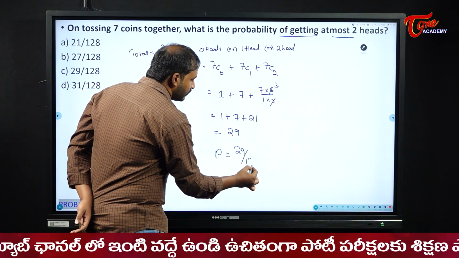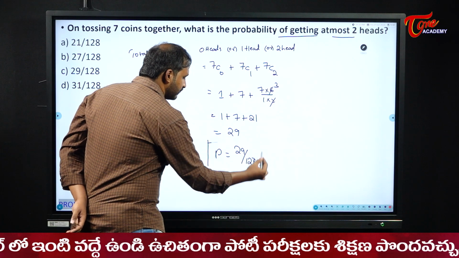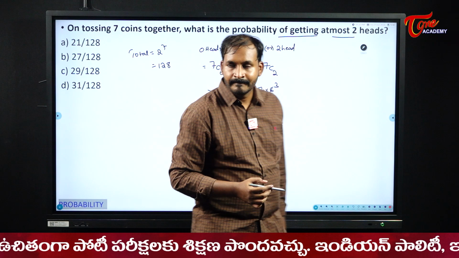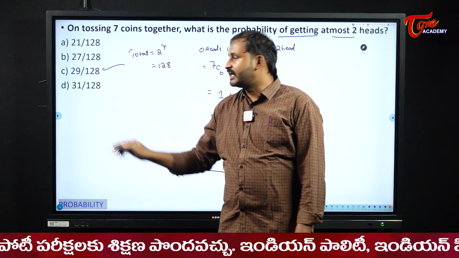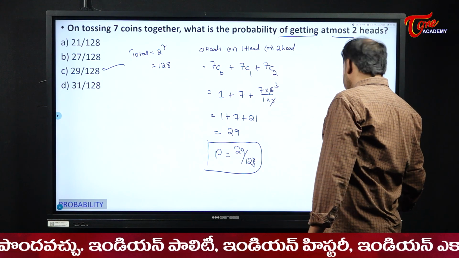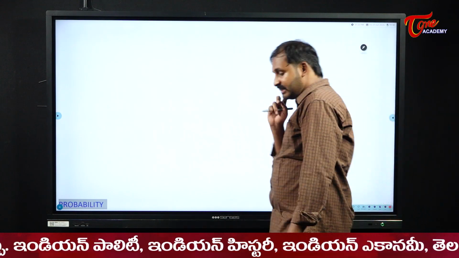So here the probability will become what, students? 29 by 128. We cannot cancel it further, the reason is 29 is a prime number. So your answer becomes 29 by 128. Okay. Now please see here, students.